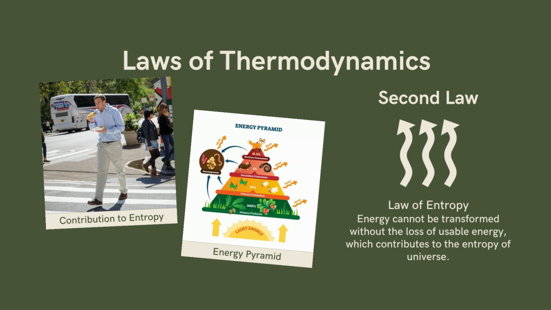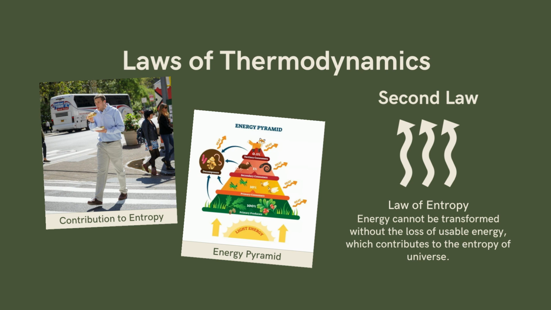So without this randomness, or without the presence of the useless energy being transformed from the previous type of energy, we cannot obtain the useful energy that we are wanting to obtain. That is what the second law of thermodynamics tells us, that energy cannot be transformed without the loss of usable energy.